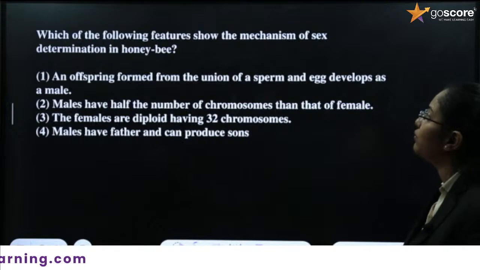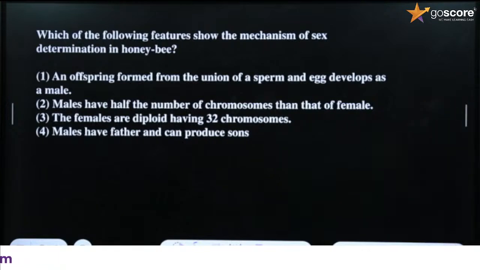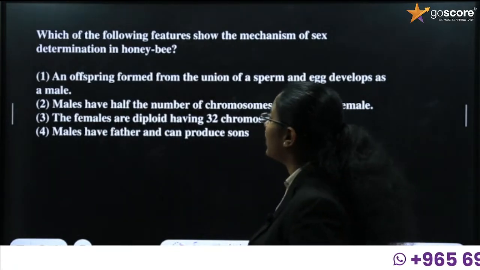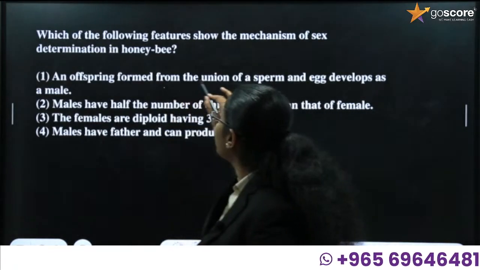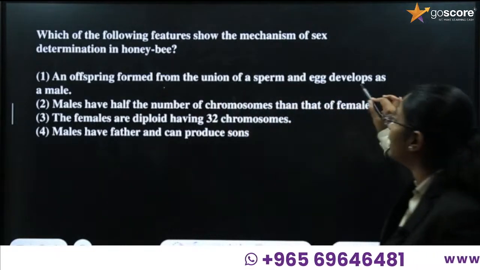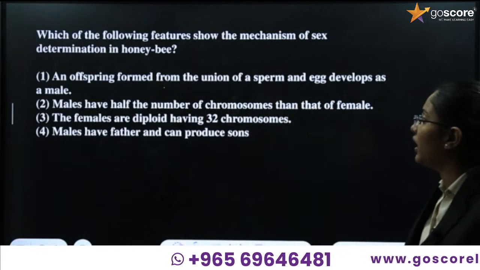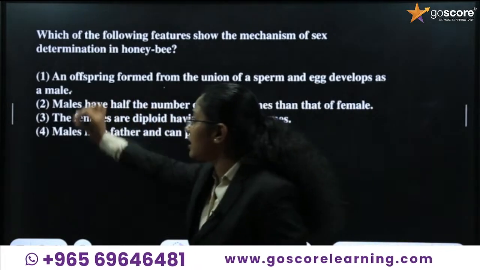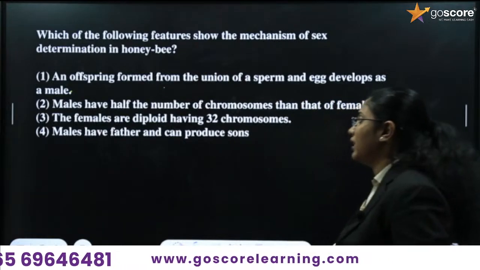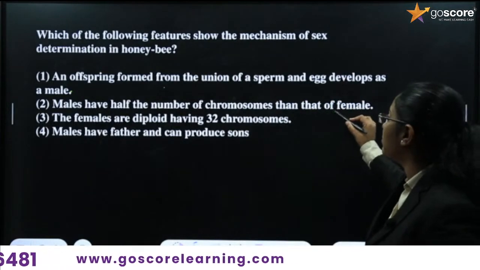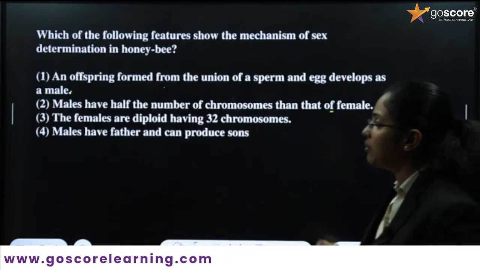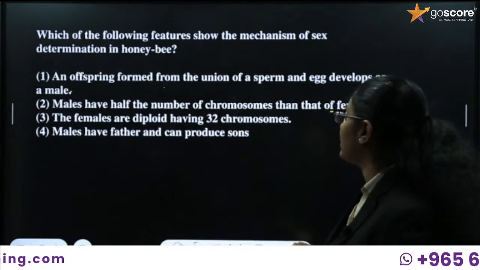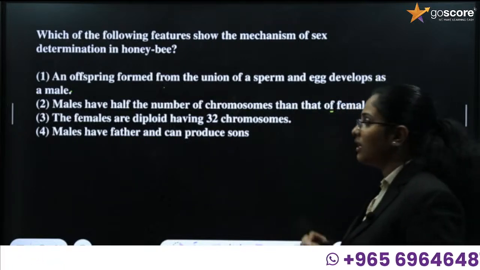Read the question. Which of the following features shows the mechanism of sex determination in honeybee? Options given here: formed from the union of a sperm and egg develops into a male. If union of sperm and egg is formed, then it develops into a male. Is that statement correct or not? It is not correct, right? So males have half the number of chromosomes that of a female. Is that statement correct or not? That statement is correct.